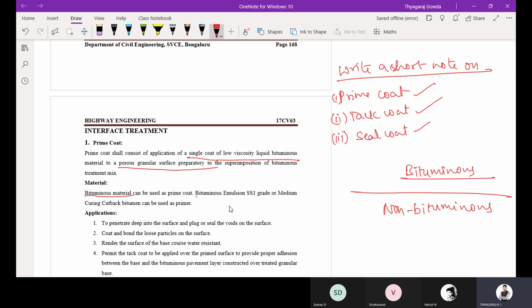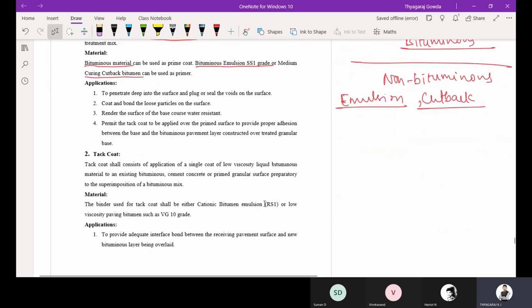So bituminous emulsion SS1 grade or medium curing cutback. So either emulsion, which is a low viscosity bitumen, or cutback bitumen we are going to use for making the prime coat.